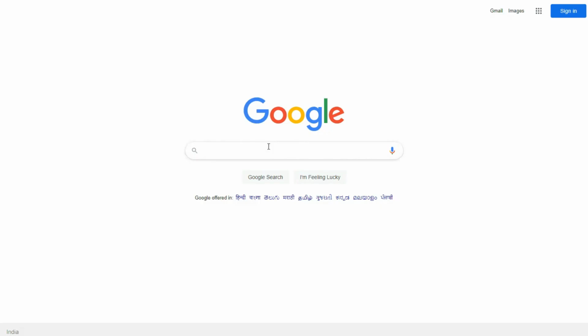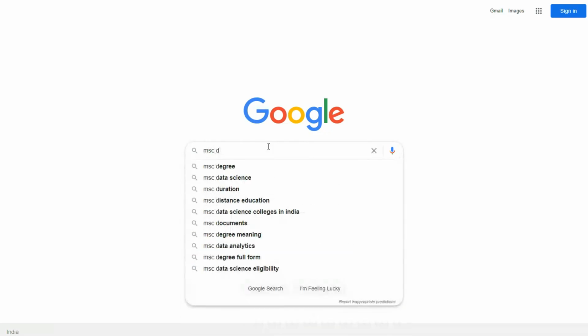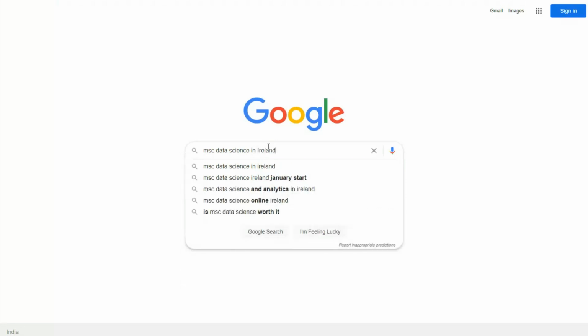So the first thing that you can do, now that you have selected your country, is search for MSc data science in so and so country. What I did was I simply searched for MSc in data science in Ireland and MSc in data science in UK.